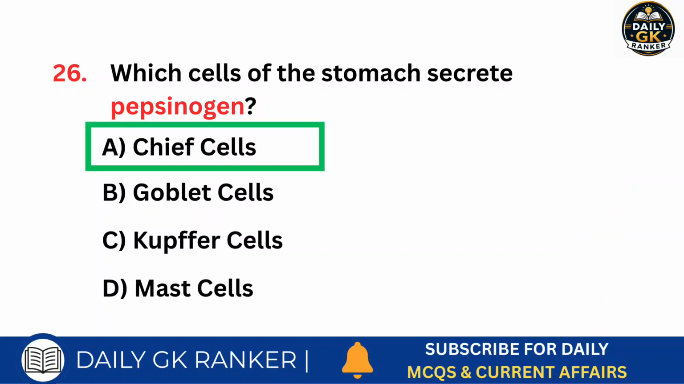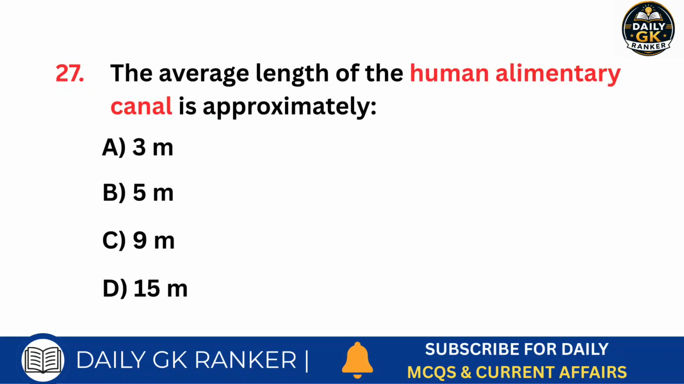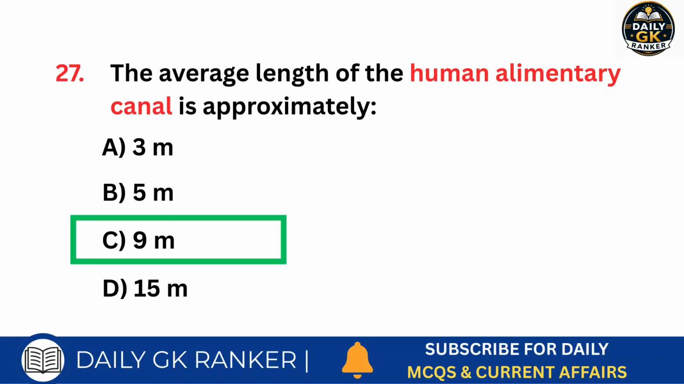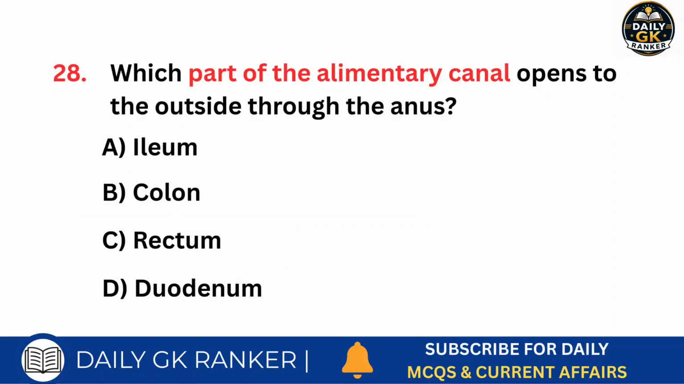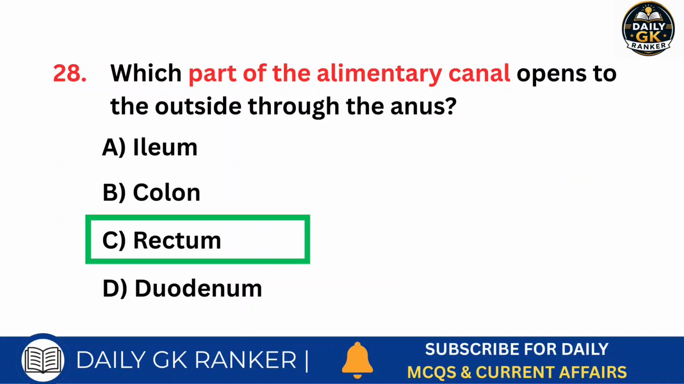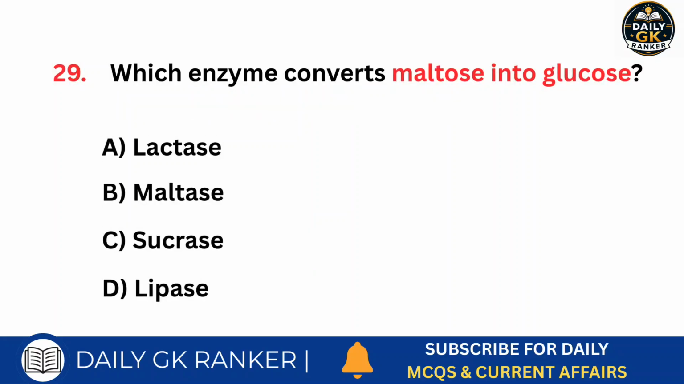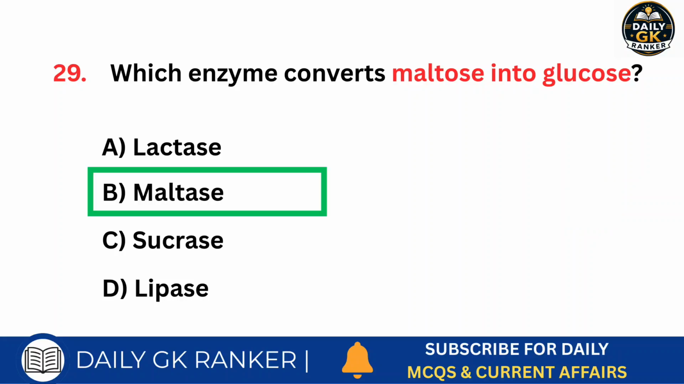Answer is chief cells. The average length of the human alimentary canal is approximately. Answer is 9 m. Which part of the alimentary canal opens to the outside through the anus? Answer is rectum. Which enzyme converts maltose into glucose? Answer is maltase.